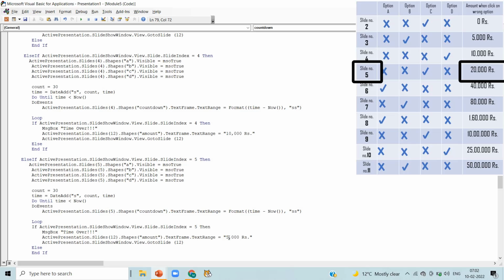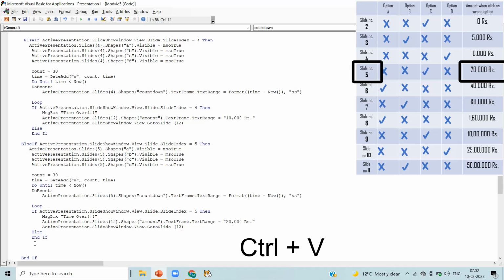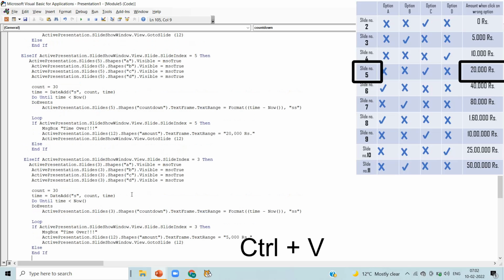And the amount we get when we click on wrong option or time over is 20,000 here. Again press enter and press Ctrl plus V. Again delete 3 here and write 6 as we are talking about our slide number 6.